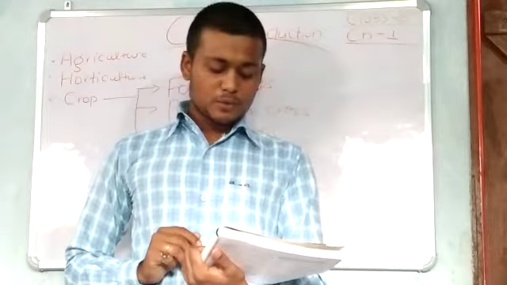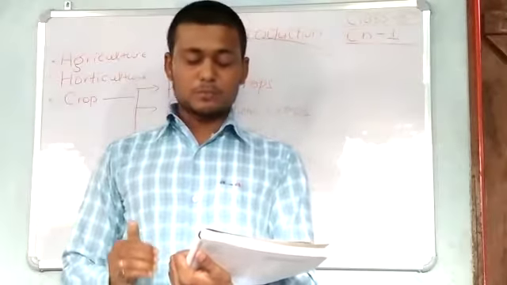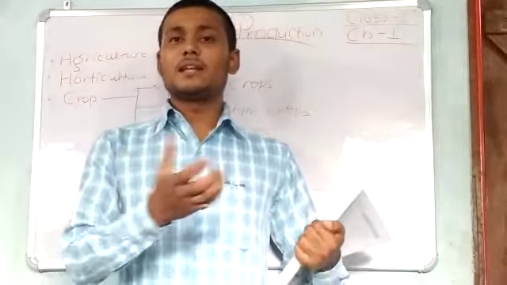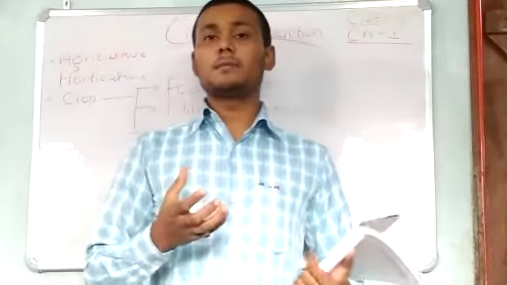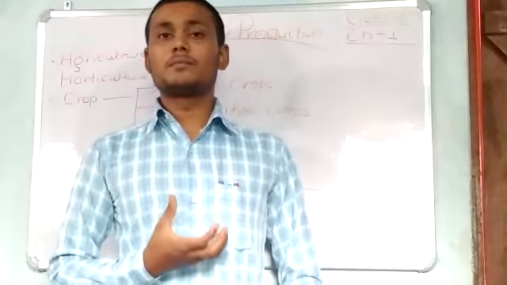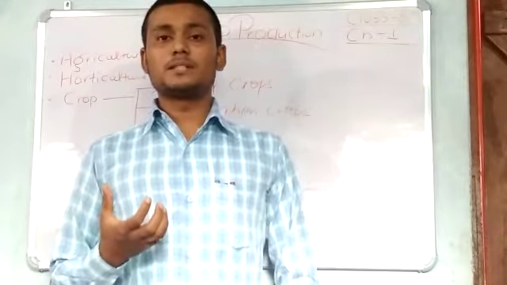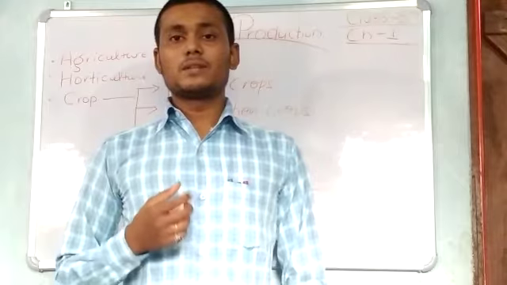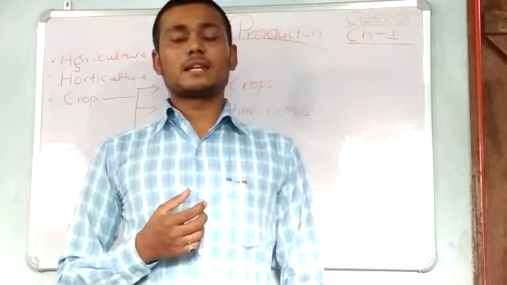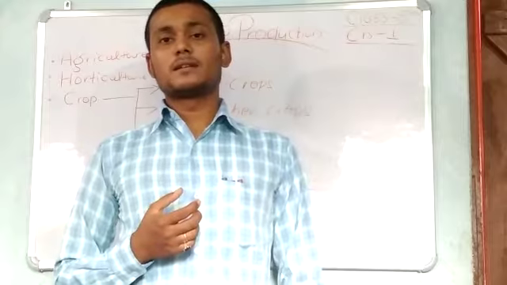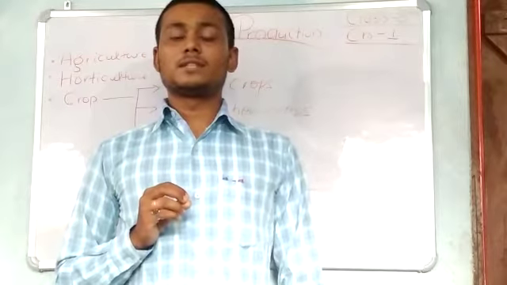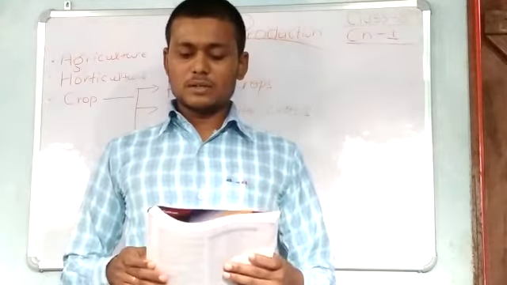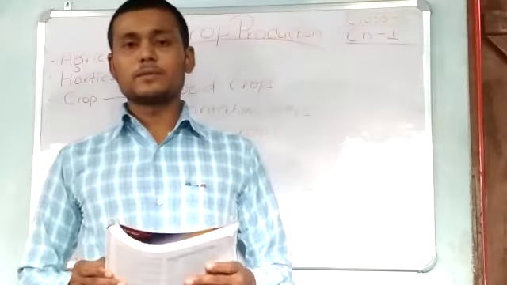Third, crops grown mainly for profit, not for use by the farmer. Only from a commercial point of view. Just put an injection on a brinjal in the morning and by evening this brinjal becomes 1 kg. 100 grams of brinjal becomes 1 kg of brinjal in the evening. So this type of crops are said to be commercial, which is known as cash crops. Now crops can be classified according to the season.